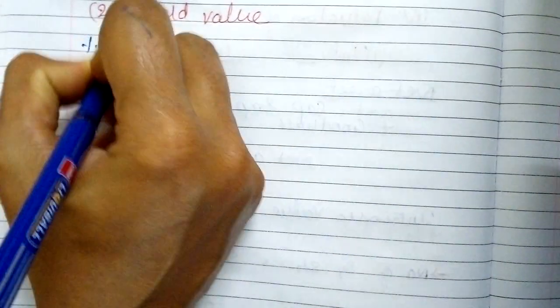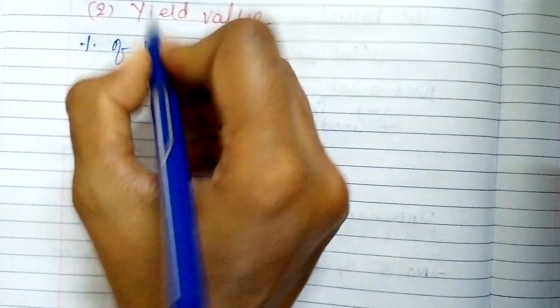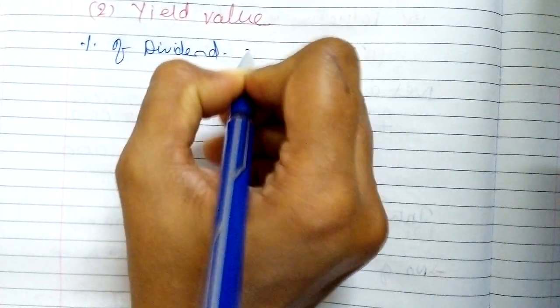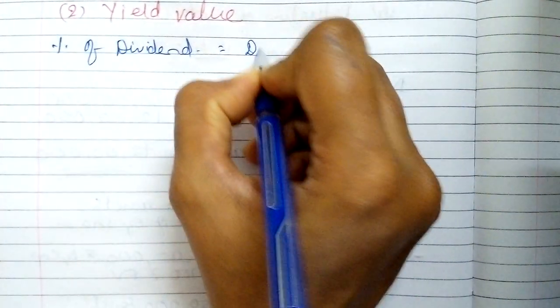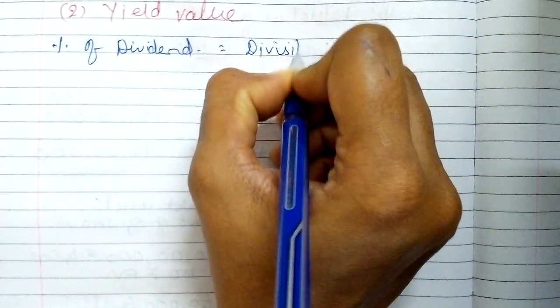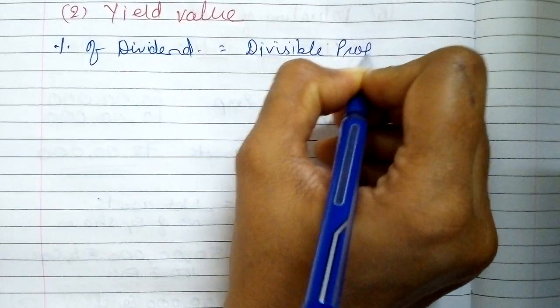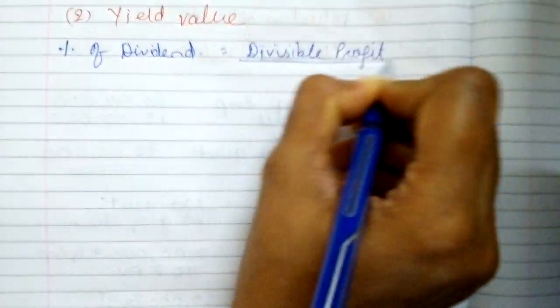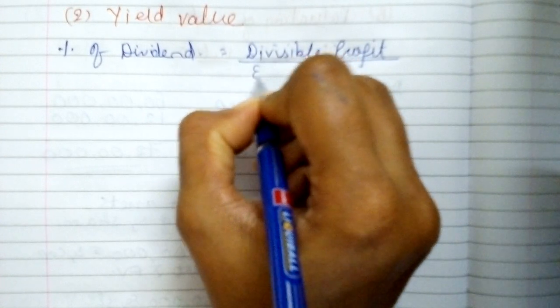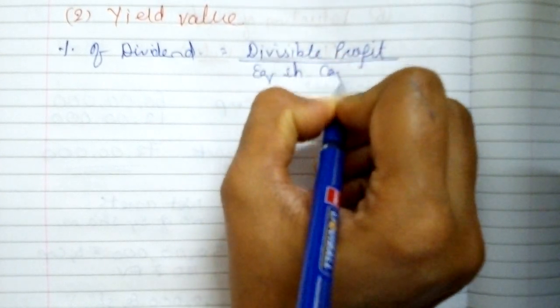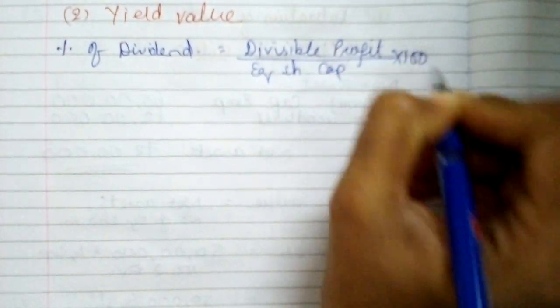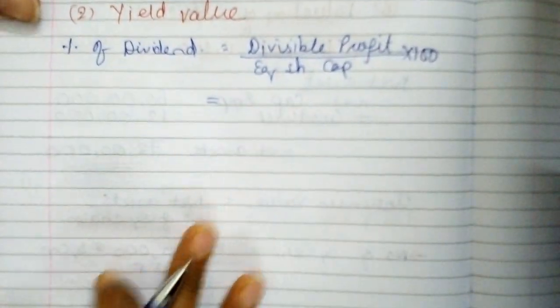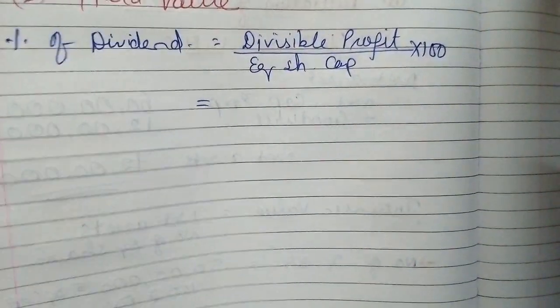So for rate of dividend or percentage of dividend, formula: divisible profit or average adjusted profit divided by equity share capital into 100. So we also have divisible profit ready with us.